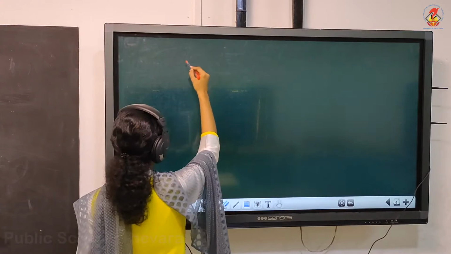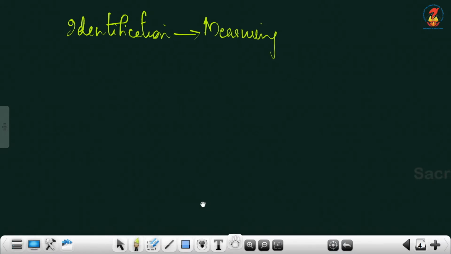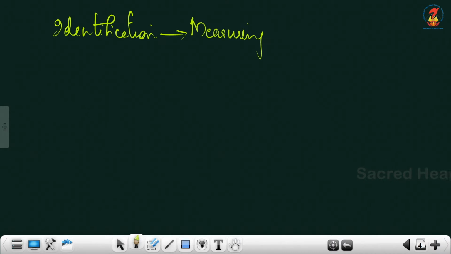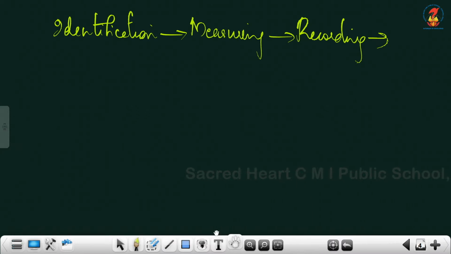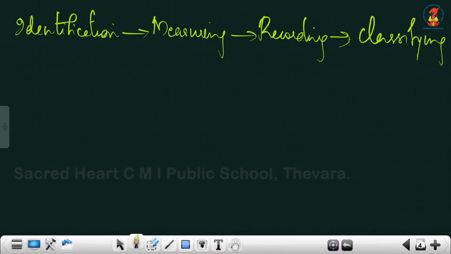That is the 7 steps of accounting, which starts with identification, then we have measuring, recording, classifying.